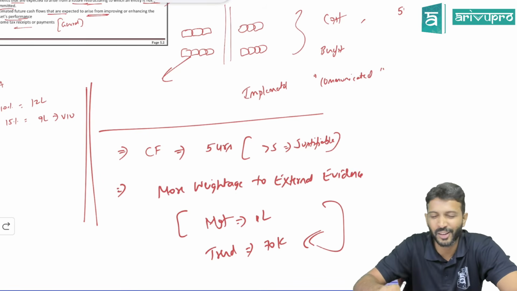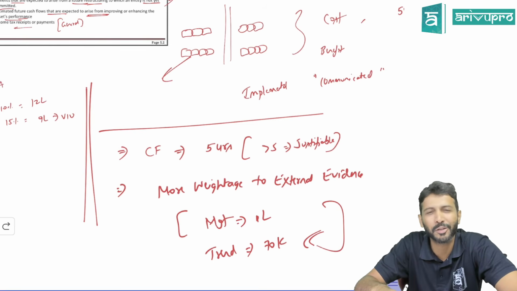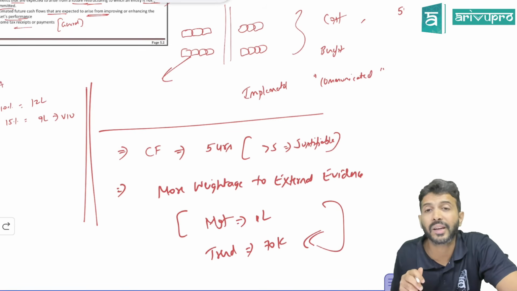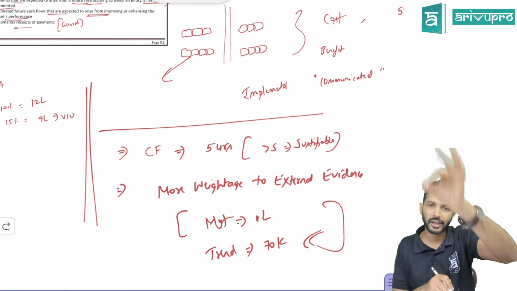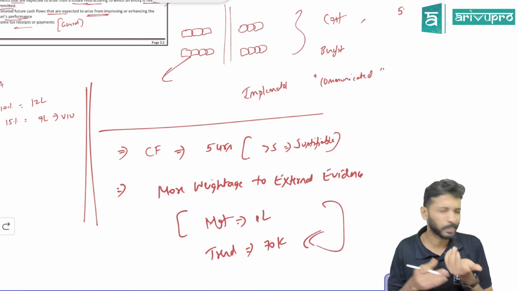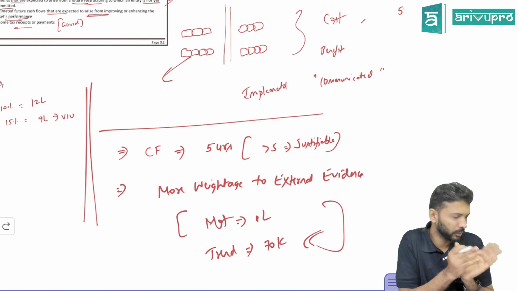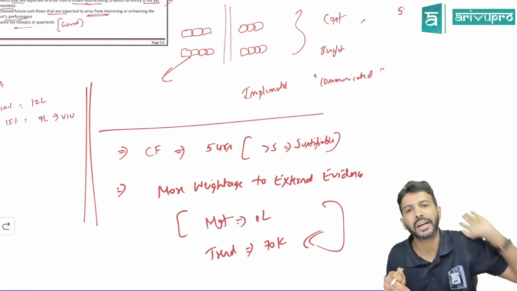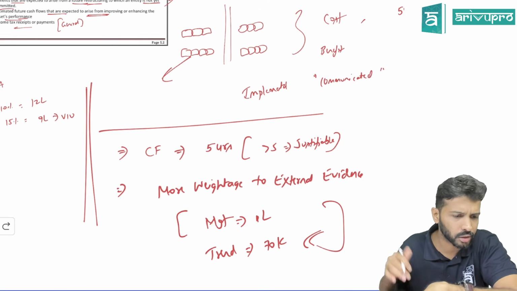Because impairment, nobody wants to impair the asset, no? Especially management. It's a kind of a black mark. So they've said, give higher weightage to the external evidence. If external evidence says the benefit is only 70, take 70 only and work it out. These are all practice driven. How it can vary is very debatable. But if in the problem they give it to you, place higher weightage on the external evidence itself. I think that should be good.